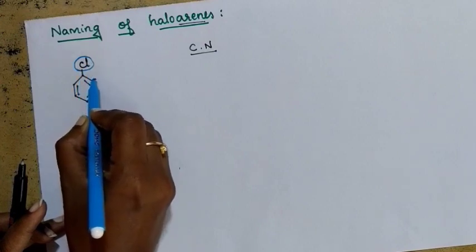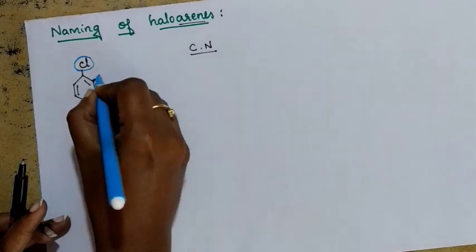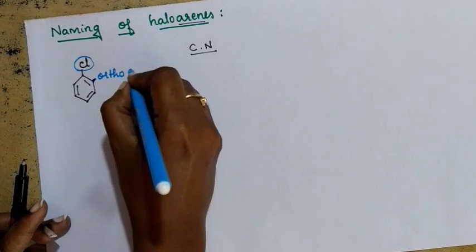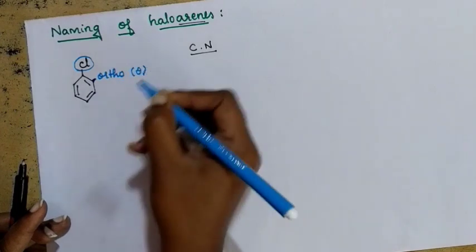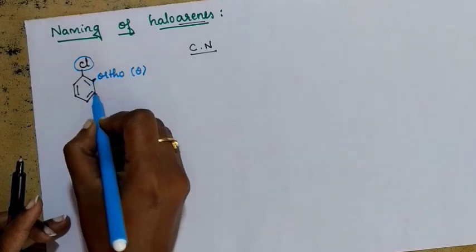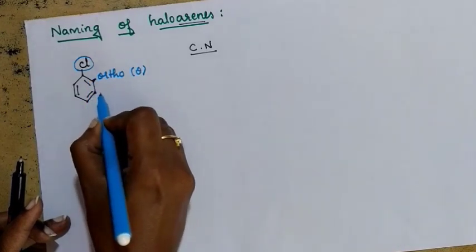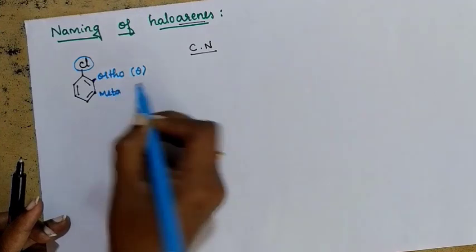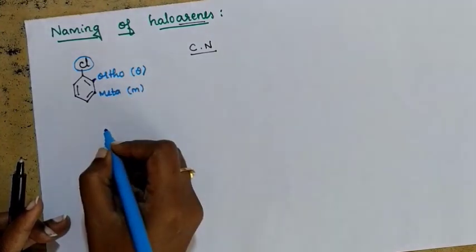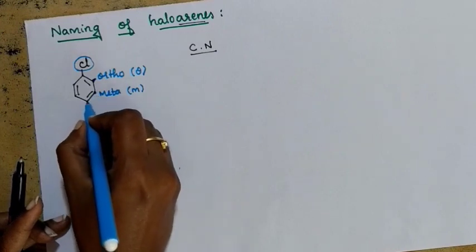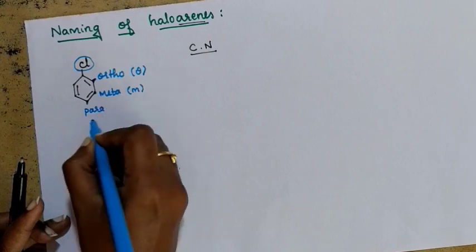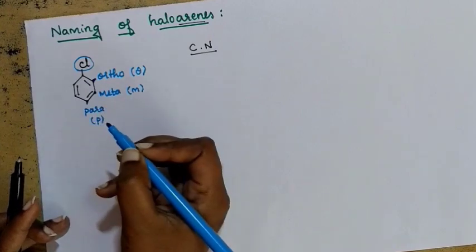And the next carbon of this position is known as ortho and can be represented by the symbol o. The next position of ortho will be this one. This is meta, and the symbol is small m. The next position of meta is going to be para. The symbol is p.